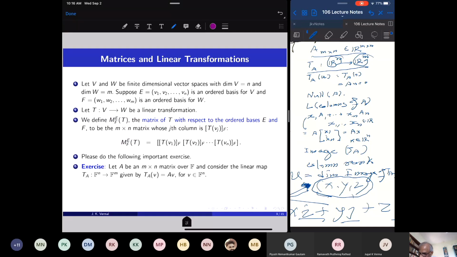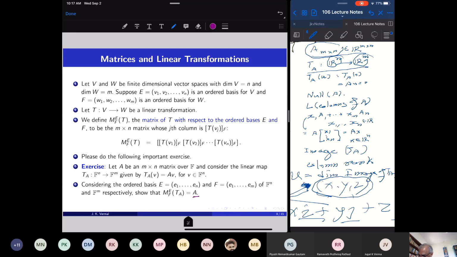Now let's see that this is a generalization of what we did with matrices. Any matrix gives rise to a linear transformation. So take an n by n matrix A over the field of scalars, and this gives rise to a linear transformation T_A(v) equal to A times v. Now I can ask what is the matrix of T_A? The answer is that the matrix of T_A is A. We get back the matrix.